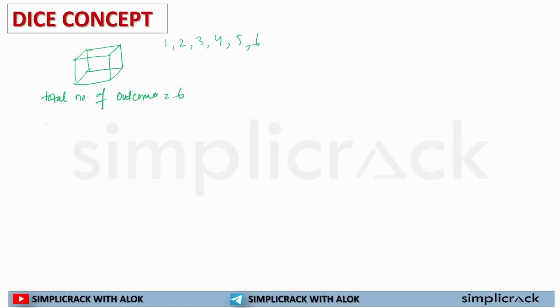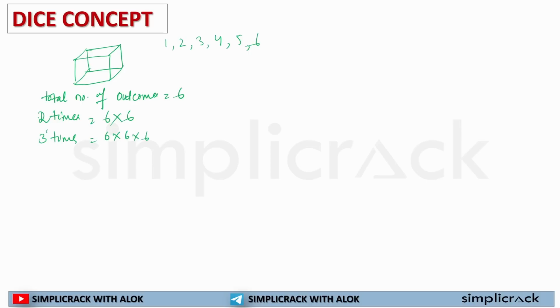If a dice is rolled twice, in the first case you will get 6, in the second case you will get 6. If a dice is rolled thrice, 3 times, similarly you will get 6 multiplied by 6 multiplied by 6. So you need to understand this basic question first: if a dice is thrown, how many outcomes will there be?